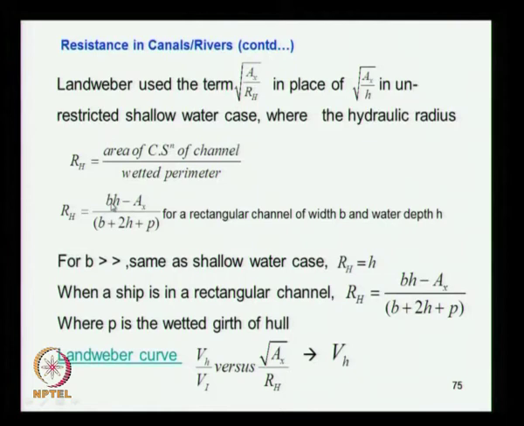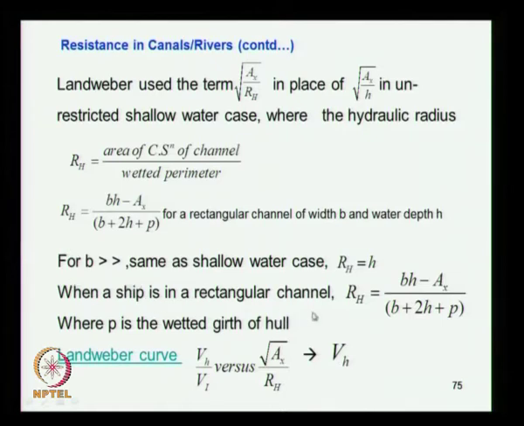So if B is very high, the second term becomes insignificant, and here also these two terms become insignificant, so BH by B leads to H, which implies that Rh is equal to H. So the same formula holds good for shallow water also, not only for canal. If B is large, which implies that the boundaries of the channel are far away, it is as good as saying it is a shallow water region.